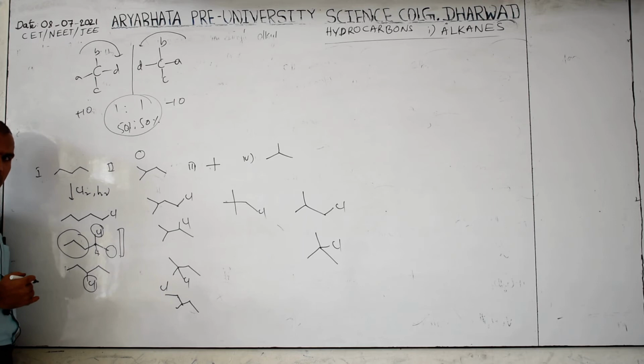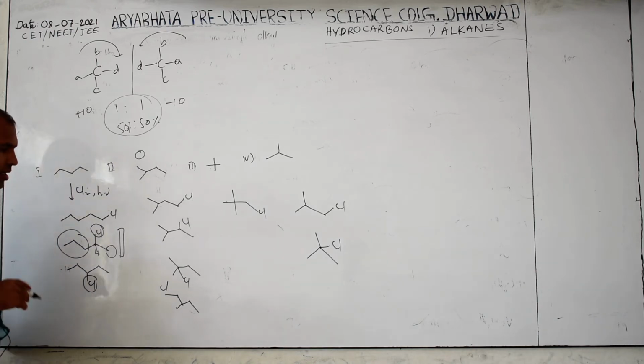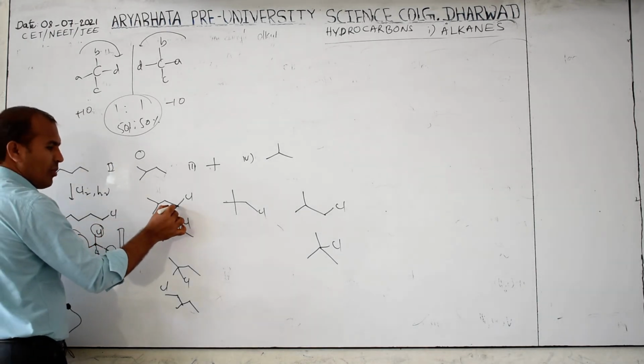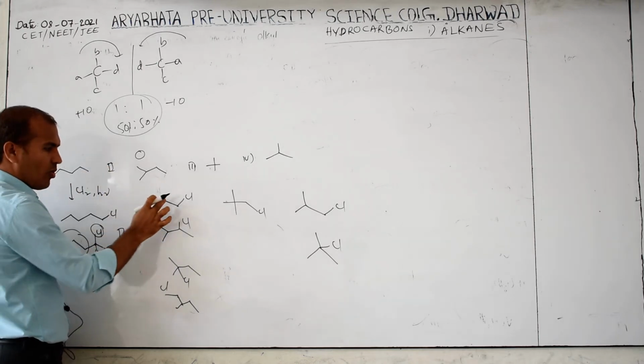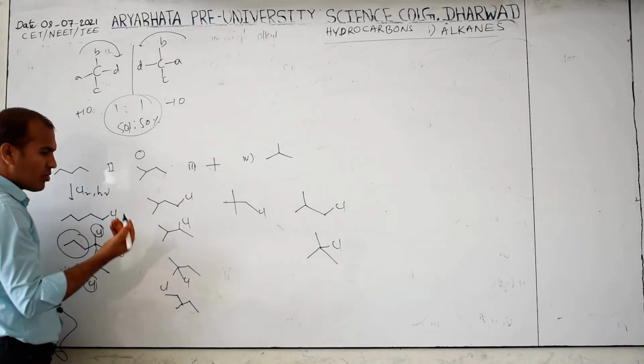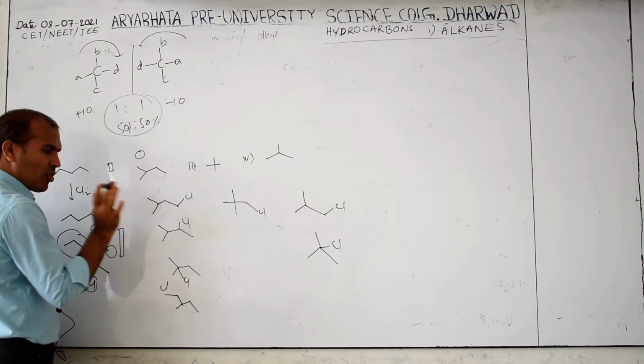Right side, what is there? Ethyl, 1, 2 carbon, ethyl. Left side also, what is there? Ethyl. Same groups are there, so this is not chiral. Next, here same is there, hydrogen hydrogen, because carbon valence count here is 4. 1, 2 means the remaining 2 are hydrogens. So not chiral. This also has 2 same groups, not chiral.